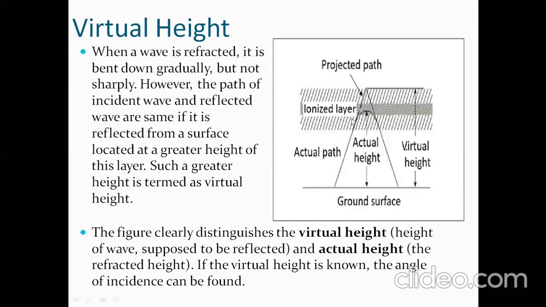As the frequency goes beyond 300 megahertz, what happens? It goes to space wave propagation. Sky wave propagation is limited till 300 megahertz, so the wave goes into the ionized layer and reflects back. If the frequency is increased, what happens? It skips the ionized layer and goes into space. It will not return back. That comes under space wave propagation.